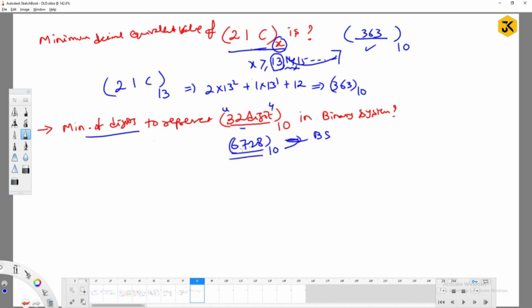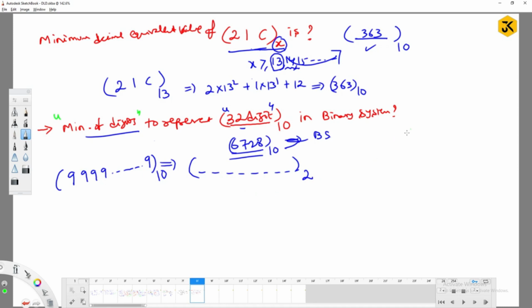A 32 digit number, right? Try to understand the question. A 32 digit number with base 10 means what is the maximum number possible? All 32 nines with base 10. If you convert it into a binary number, how many bits are required here? That is the question. So think about it.